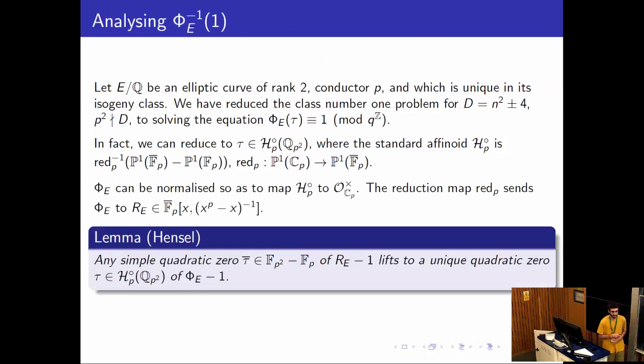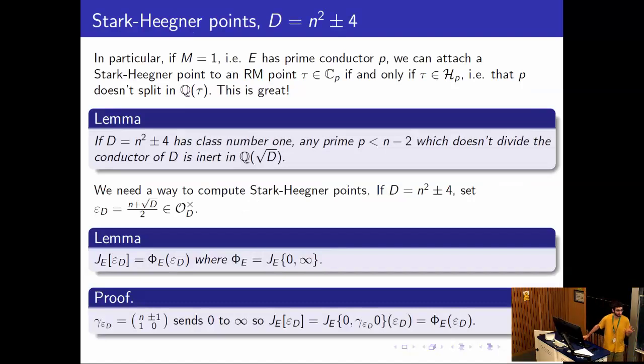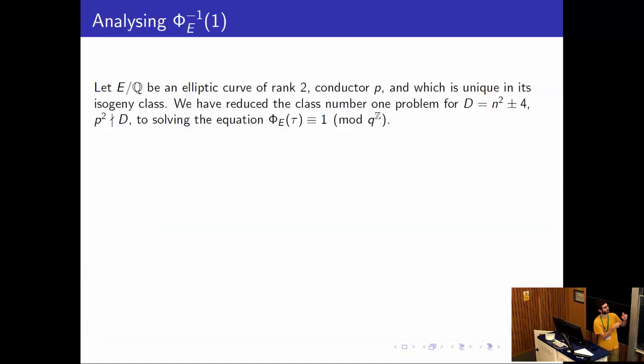Can I ask? A priori tau could be ramified as well, but you probably exclude that by genus theory or something. No, we will use genus theory, but right at the end. So for now, we're assuming that the conductor is not divisible by P. And then if n is sufficiently large, P needs to be inert. Sure. Yeah. We're assuming that the conductor is not divisible by P.